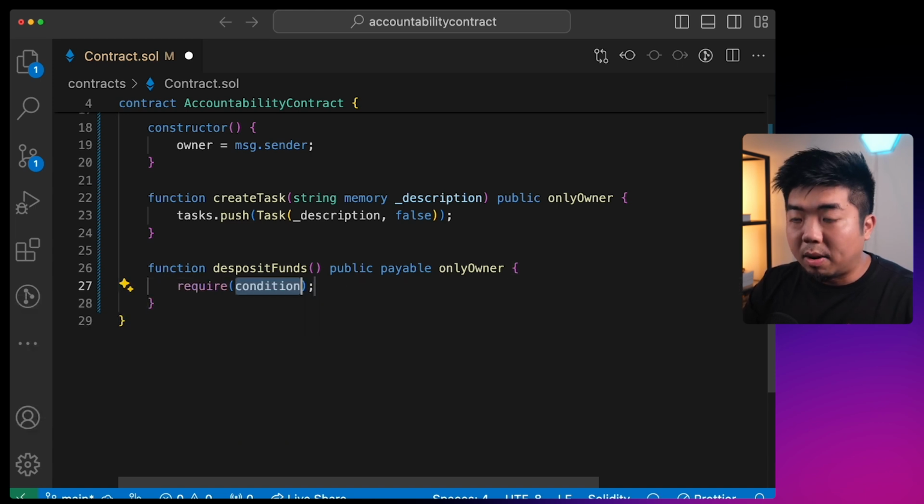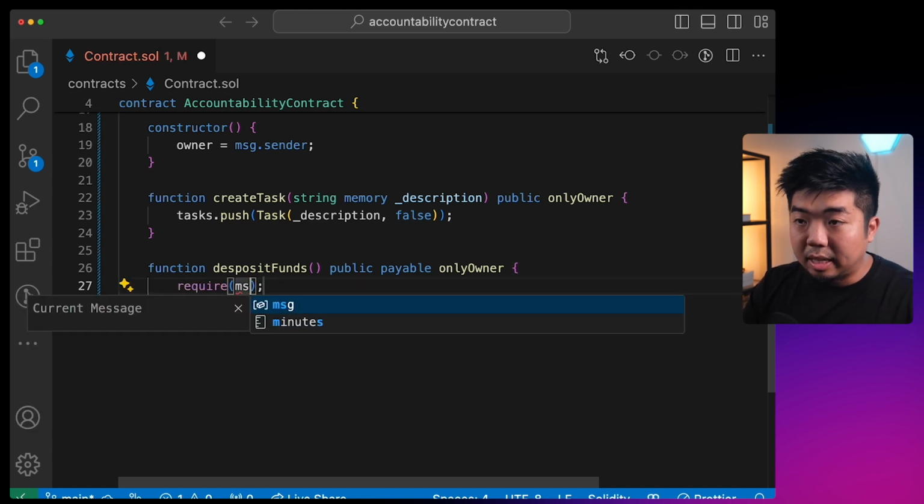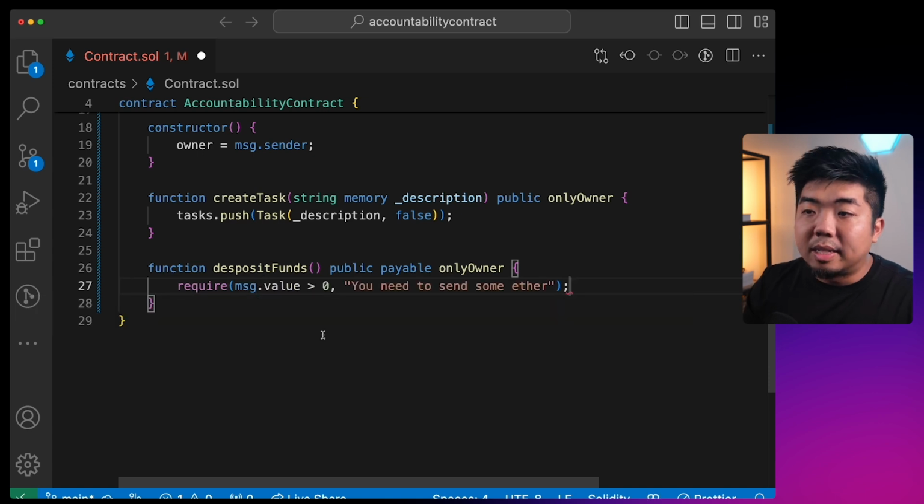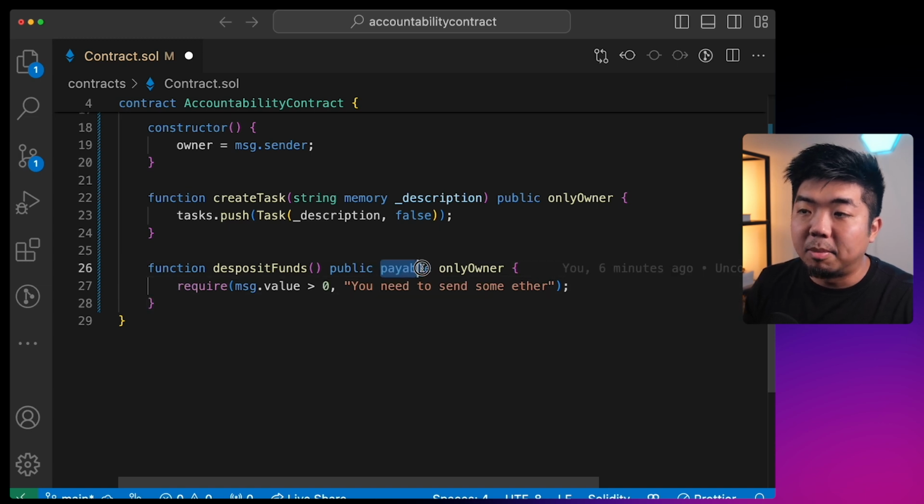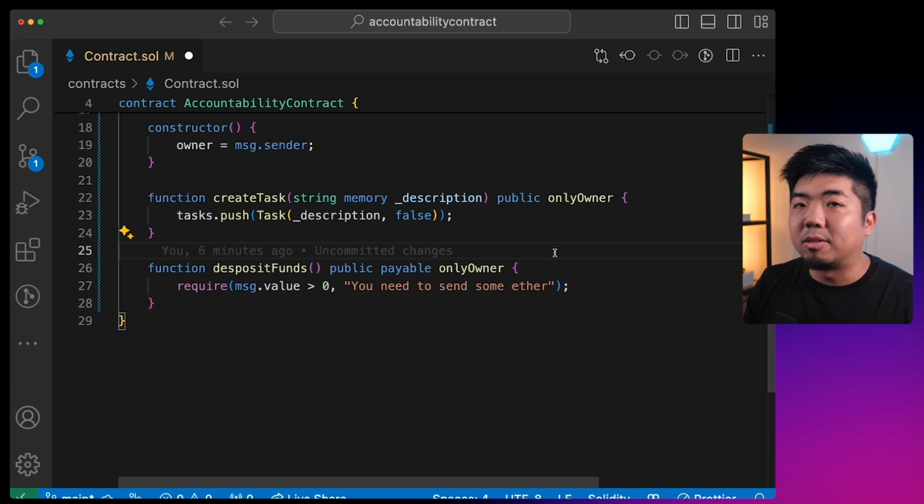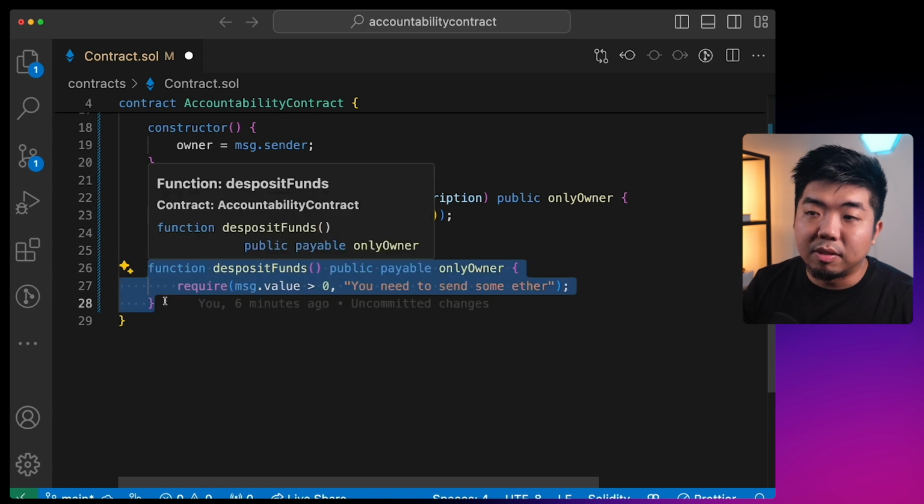So we are going to require one thing, and we are going to require that the value that we send is greater than 0, because you need to be depositing something within the contract. And that's all we're going to check here: we're just going to make sure that the value that is sent in this payable function is greater than 0. So you can put 0.000001. It just has to be greater than 0 in order to actually execute this function here.